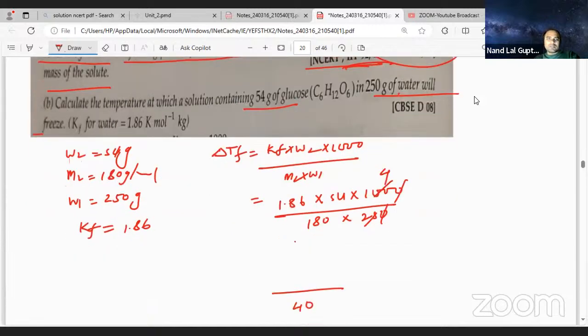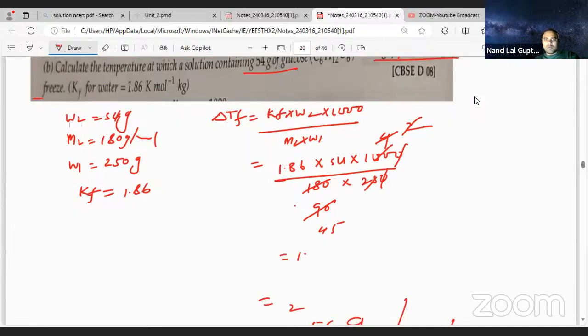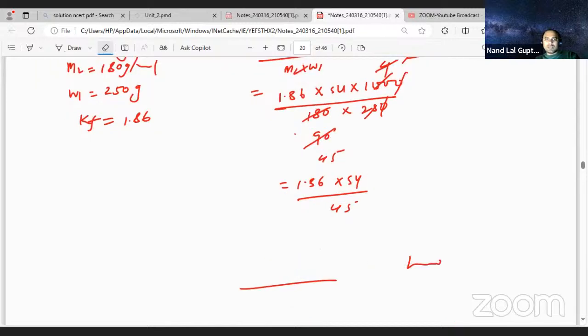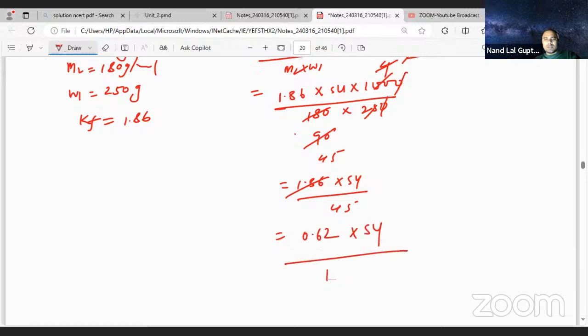So 4 times it is going. It is going to be divisible actually, because all are even numbers. So this 2 times you can send it to 90. If you are again sending this one, 45. So here is what is coming: 1.86 multiplied by 54 divided by 45. Now the down one is still divisible. If you see, the 1.86 is divisible with which number? With 3, it is going to be divisible. So here you see 3: 3 6 is 18, 3 2 is 6, divided by 54, 3 1 is 3, 15.